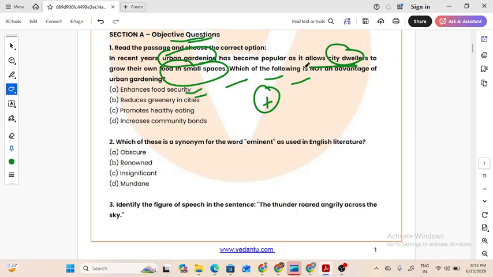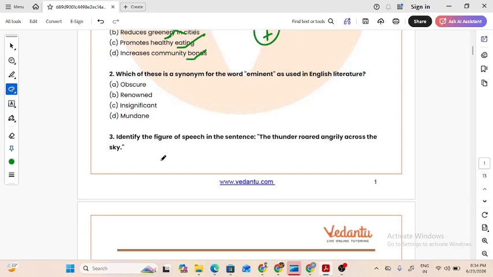Now, remember in the question it is asked which of the following is not an advantage. Read the question very properly. Enhances food security is an advantage. Reduces greenery in cities? No. Why would it reduce greenery in cities if urban gardening is a good way to grow food in smaller spaces? Because we are using less space, greenery still prevails, because we don't have to cut a particular forest to grow our own food. Promotes healthy eating, yes. Increases community bonds, yes, because city dwellers come together. That's why they form bonds and there is an increased community bond between them.